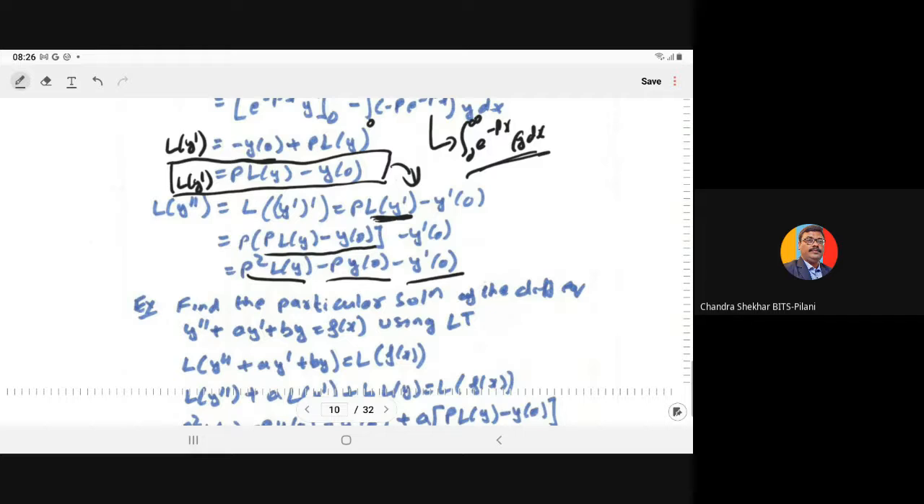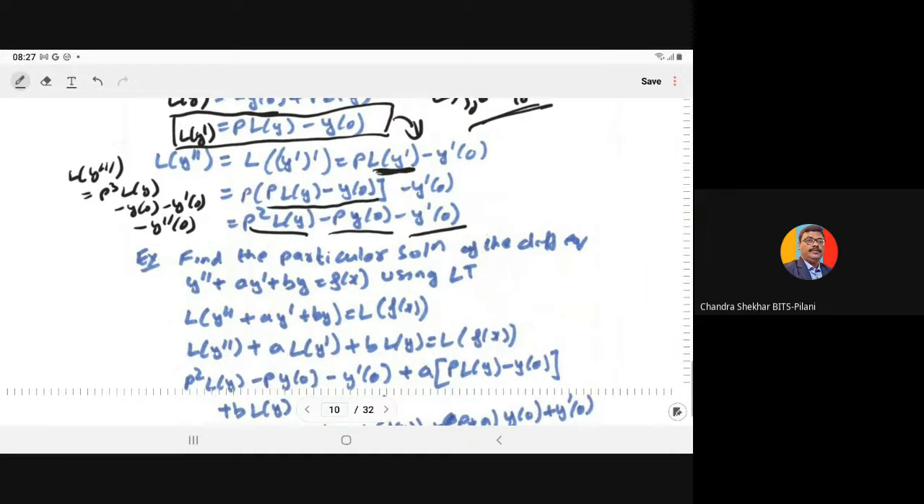Similarly, if you have to compute the Laplace of the third derivative, in the same fashion it becomes p cube L of y minus y at 0 minus y dash at 0 minus y double dash at 0. In the same fashion you can write the Laplace transform of any order derivative. So now you have the idea of the Laplace transform.